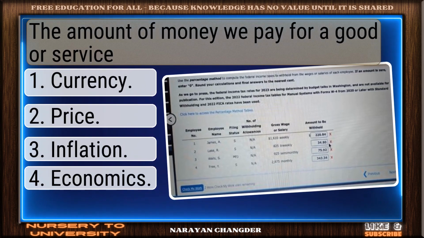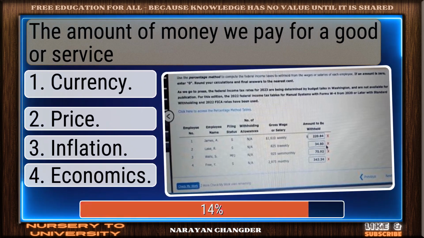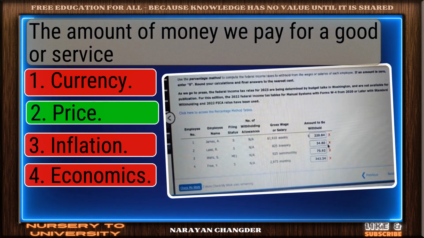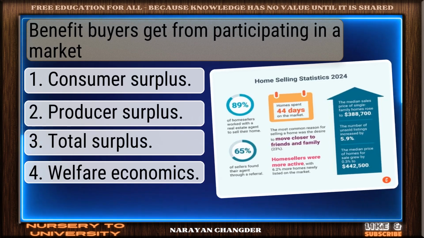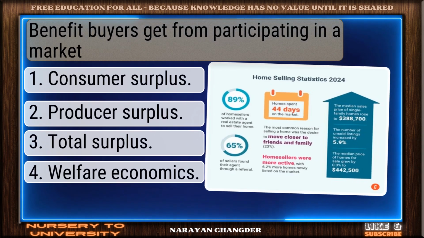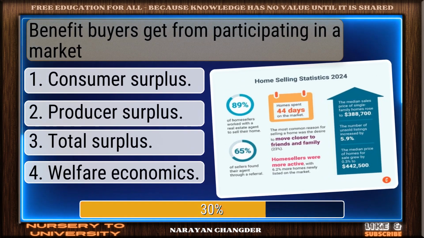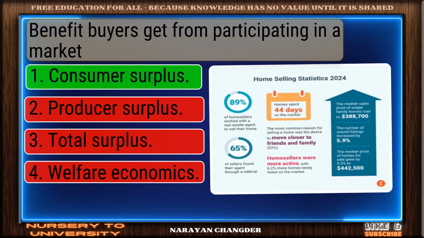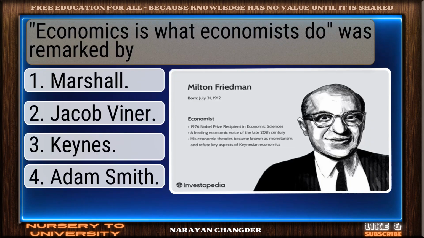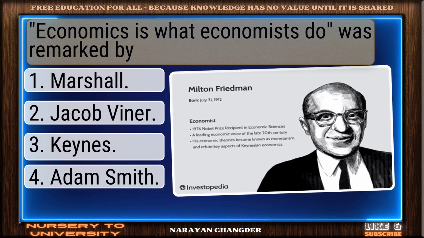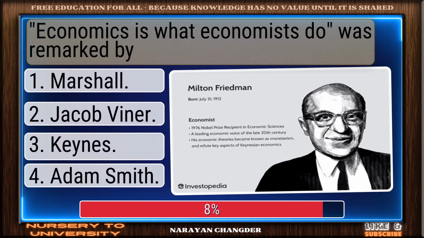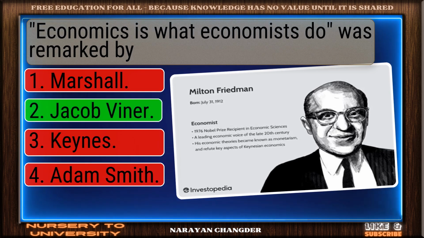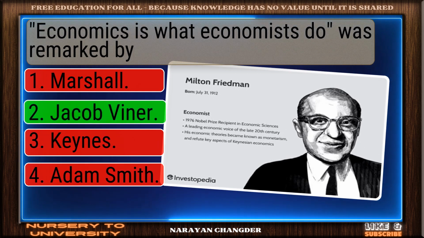The amount of money we pay for a good or service. Nicely done. Price is solid. Benefit buyers get from participating in a market. Solid response. Consumer surplus is valid. Economics is what economists do, was remarked by. Right again. Jacob Viner is valid.